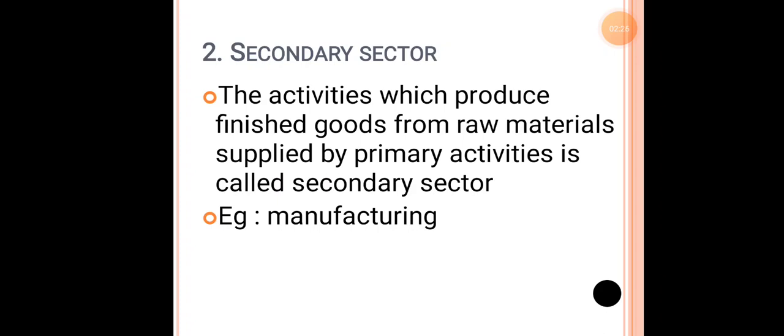Next, the secondary activities: the activities which produce finished goods from the raw materials supplied by the primary activities. What do we do in primary? We cultivate things, maybe paddy, sugarcane, wheat. In secondary, what do we do? We process whatever we got from the primary sector. For example, we take the sugarcane to extract sugar from it. That is the major example.